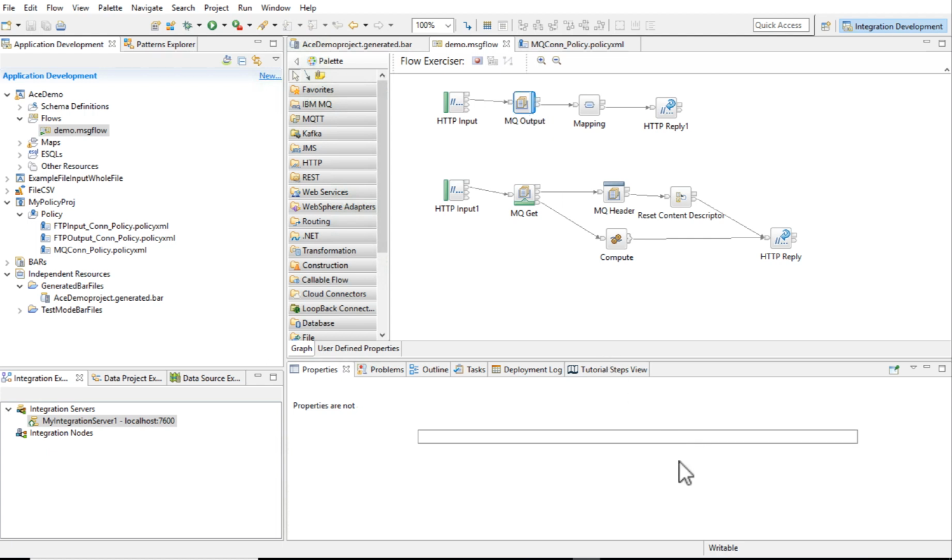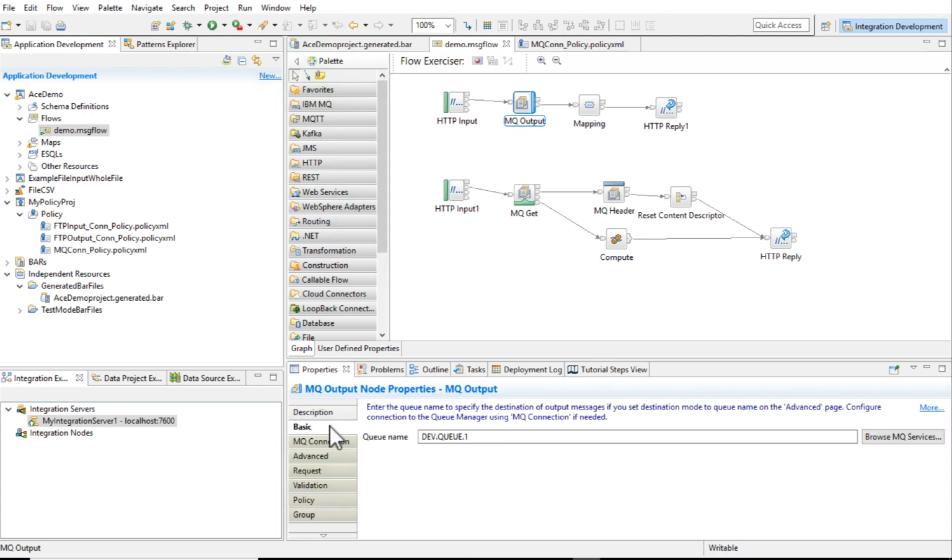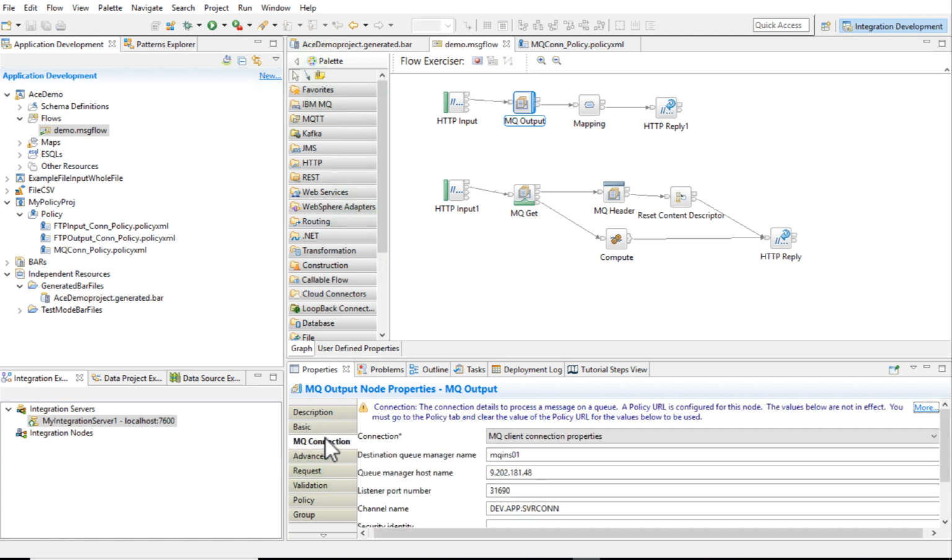I have used client binding. I'm not using the local one. It is a client, and I have the IP address, MQ server, and listener port, but this I have used for unit testing purposes.